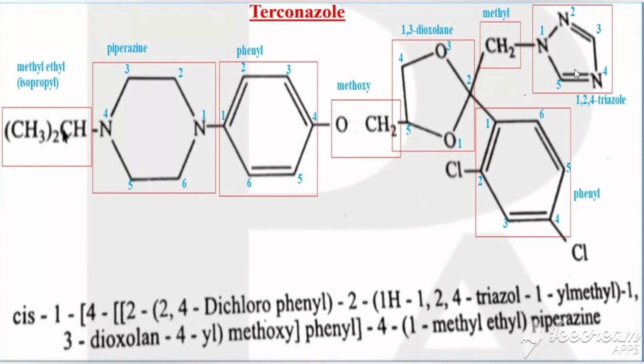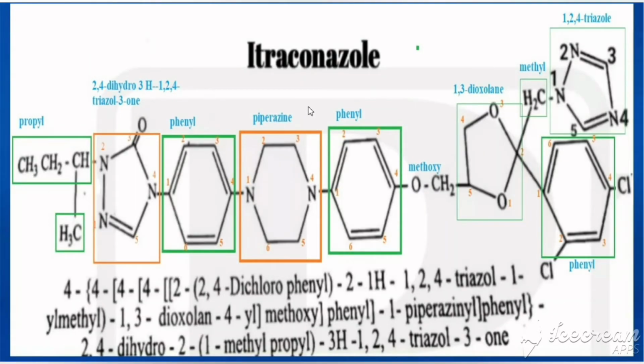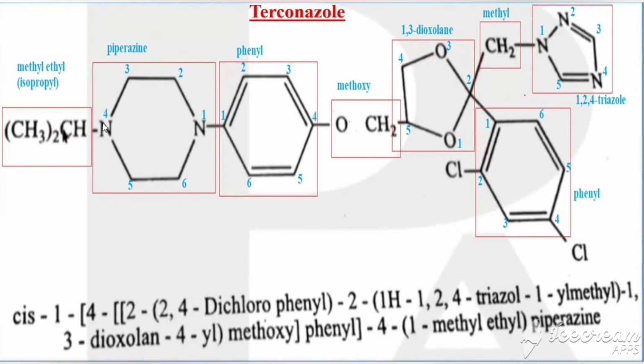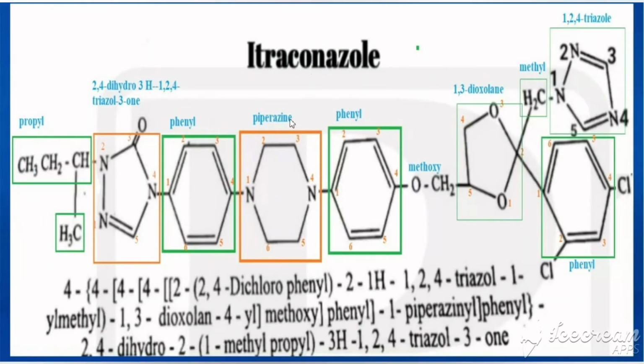And the third one is what? For ketoconazole, the azole would be imidazole, whereas here that is 1,2,4-triazole. Okay. Now we'll move on to the next one, that is itraconazole. So what is itraconazole? It is a derivative of terconazole. So up to this would be the same, starting from piperazine and up to this everything is same. And here in fourth position of piperazine for terconazole we have isopropyl, no? So instead of isopropyl for itraconazole, what is attached?